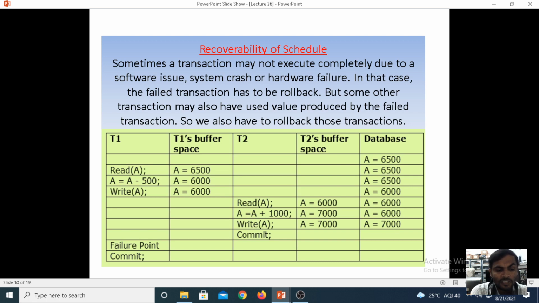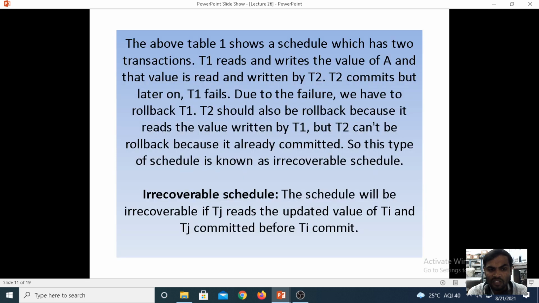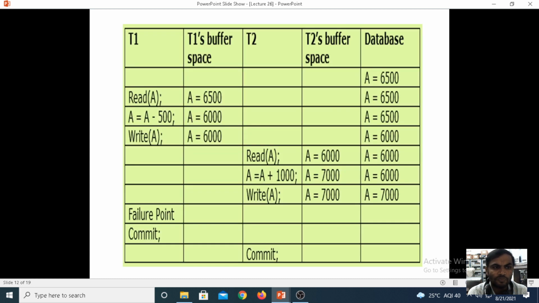Here the irrecoverable schedule will be there. Irrecoverable schedule means that under the T2 transaction, we first make the commitment. After making the commitment under T2, we go back to T1 and make the commitment. If you want to recover the data, we cannot recover it. First, under transaction 1, we should make the commitment, and after that we should come to the T2 transaction commitment. Then only is a recoverable schedule possible.